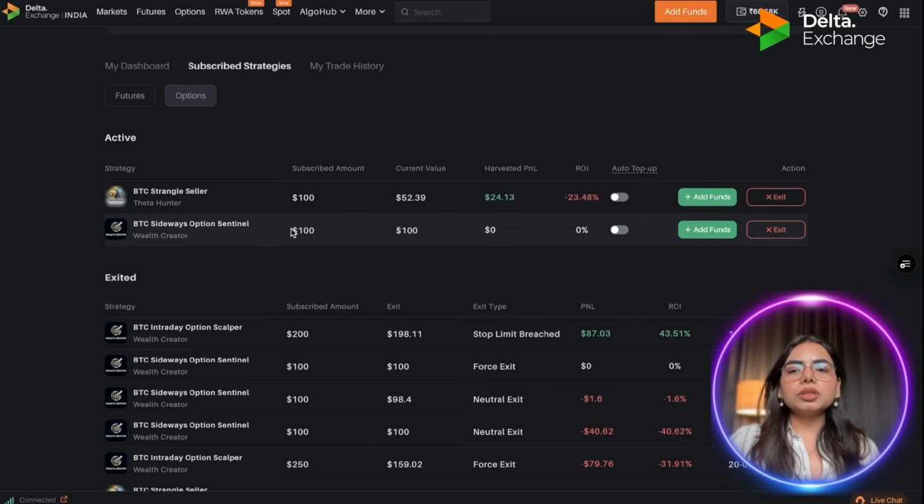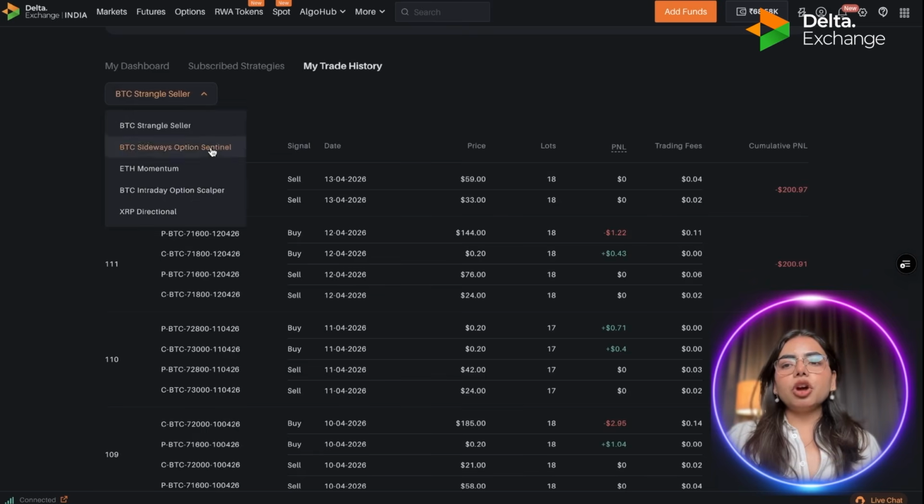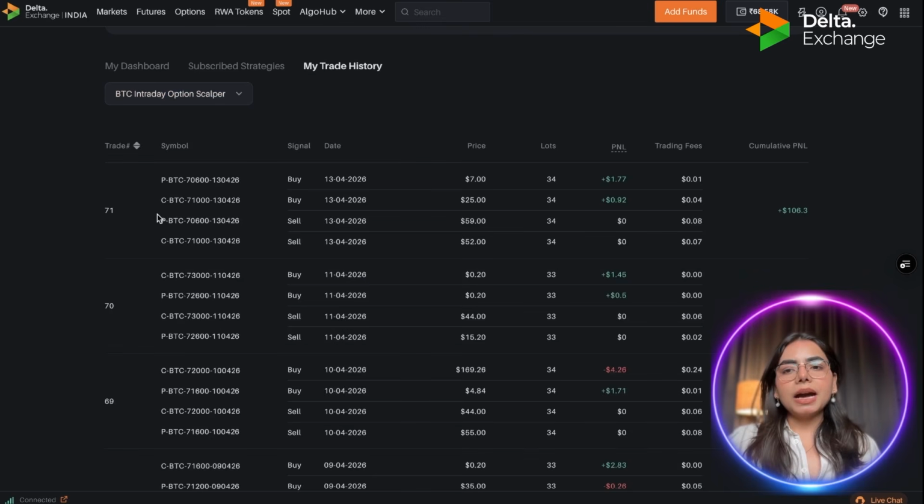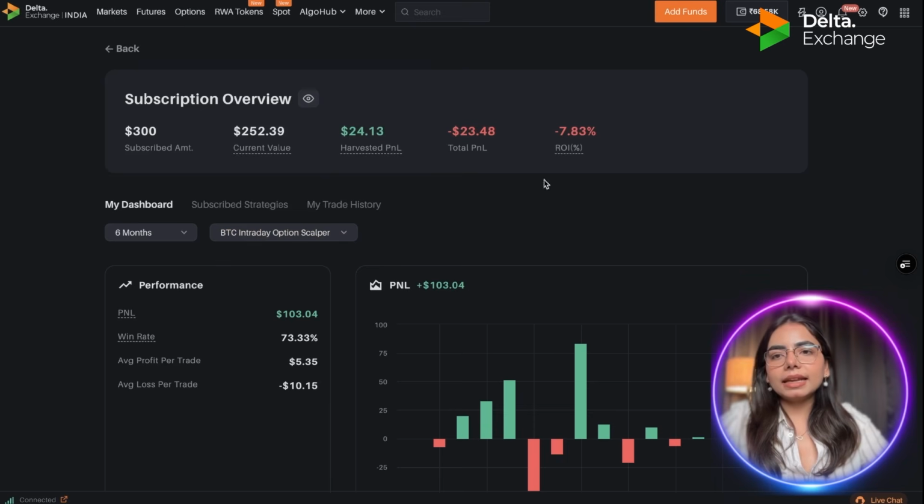Then comes the options strategy. Here you can see how many option strategies you have subscribed. I have subscribed to 2 options strategies, and the same metrics you can see here as in futures. Now there is another tab which is my trade, and from this drop down menu you can select any of these strategies and you can see the past trades, and this is the aggregate PNL and aggregate overview of all the strategies that you have subscribed. You can look up which strategy is performing, which strategy is not performing, and you can club all those strategies to make your own portfolio.